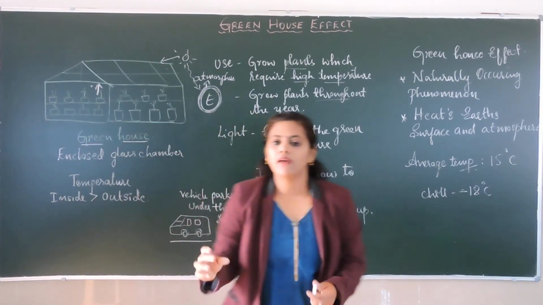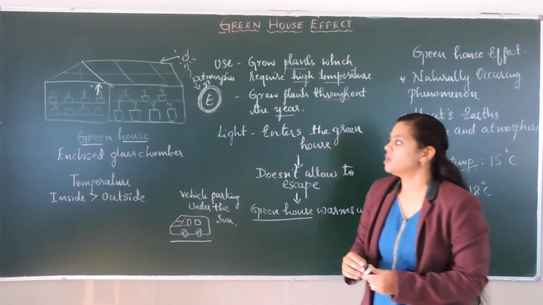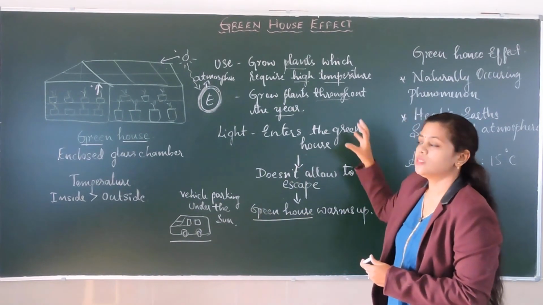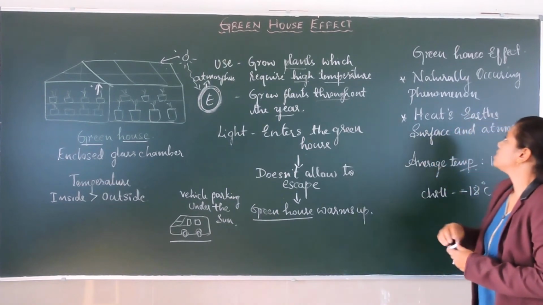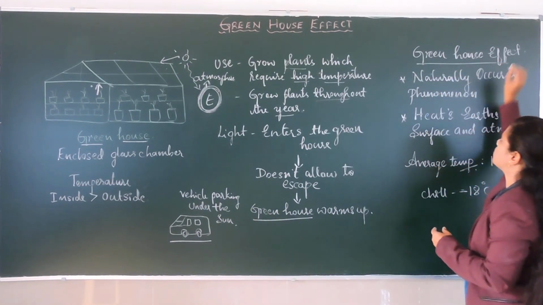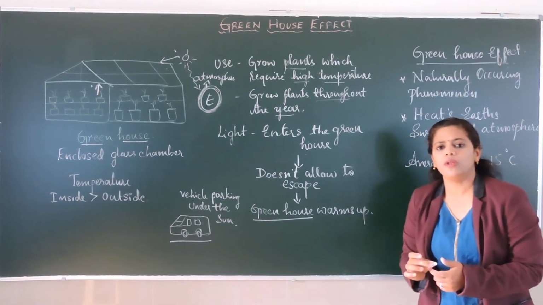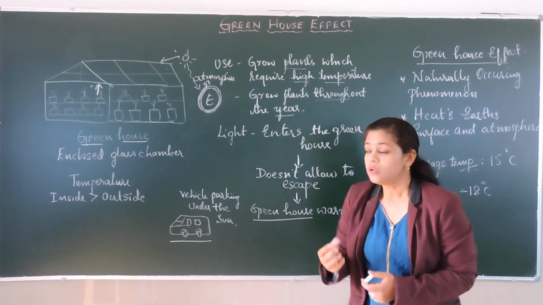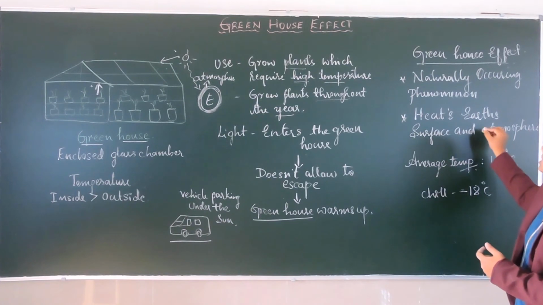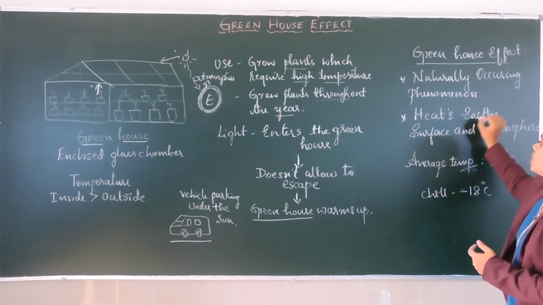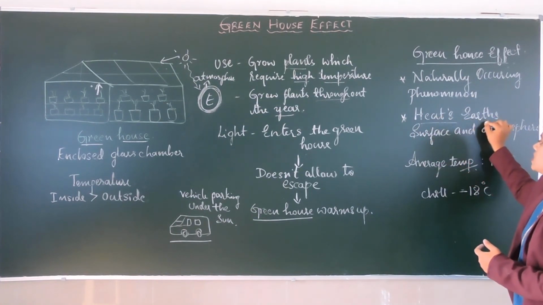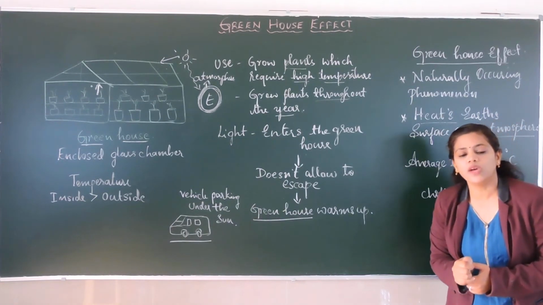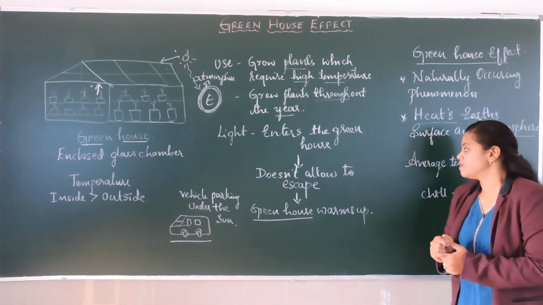So why have we given this name, greenhouse effect, to this topic? Let us understand. The greenhouse effect is a natural phenomenon occurring on our Earth's surface, because of which the Earth's surface gets heat. Not only the Earth's surface, even the atmosphere also gets heat.